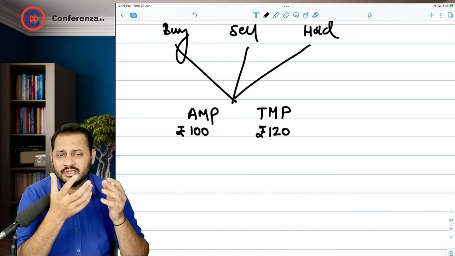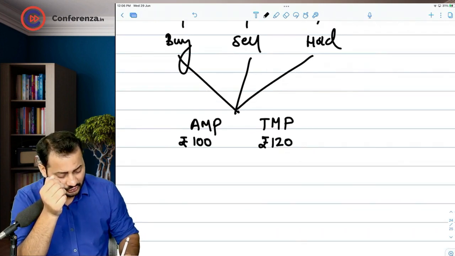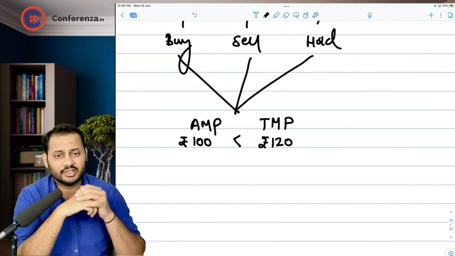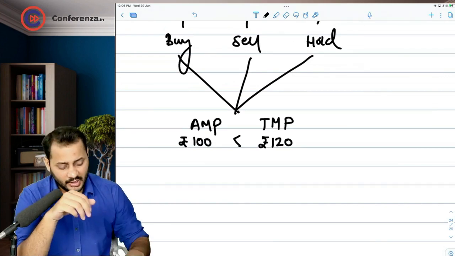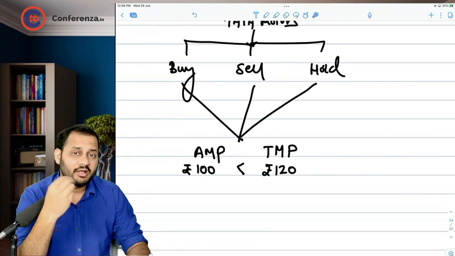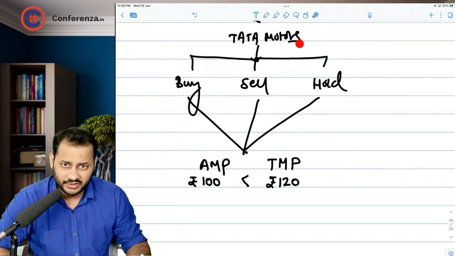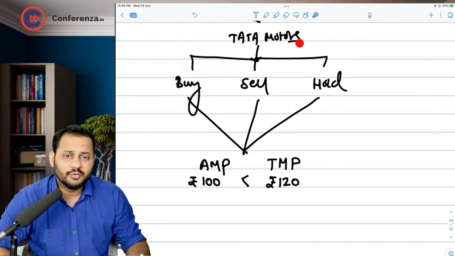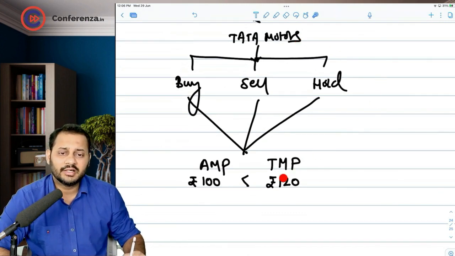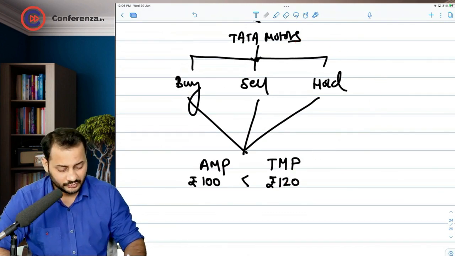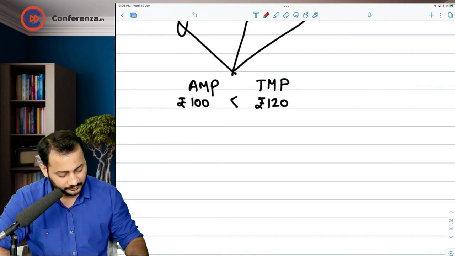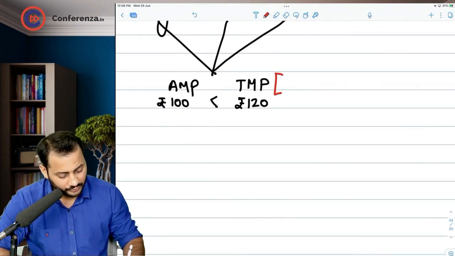What does this mean? This means that actual market price is lesser than theoretical market price. And the meaning of this, let's interpret. According to me, the investor, the share of Tata Motors should be available in the market at 120. So the word that I used is should be.